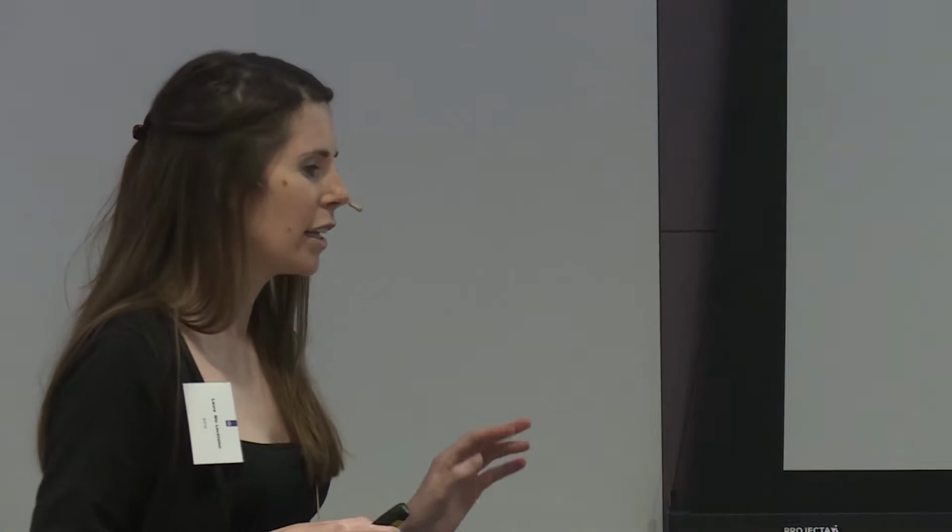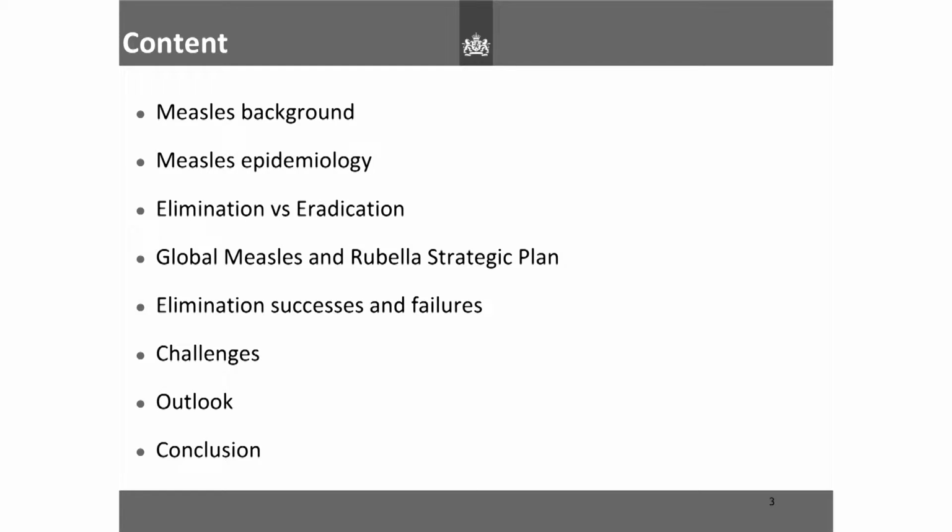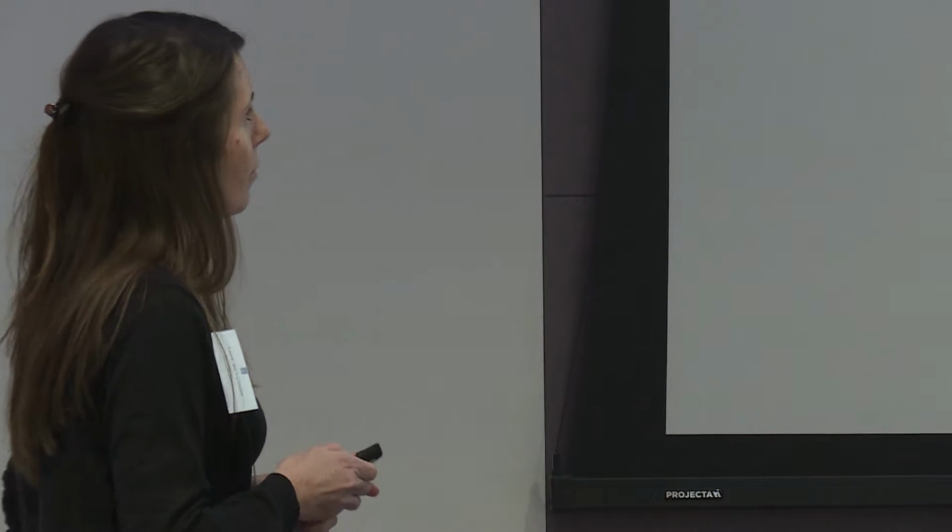So in this talk I'm going to give measles background as well as some epidemiology around measles. Also I'm going to briefly touch on the actual definitions of elimination and eradication, as these are used interchangeably quite a lot. I'll then discuss some of the global measles and rubella strategic plan goals and the successes and failures resulting from those, as well as challenges and the outlook for combating measles.